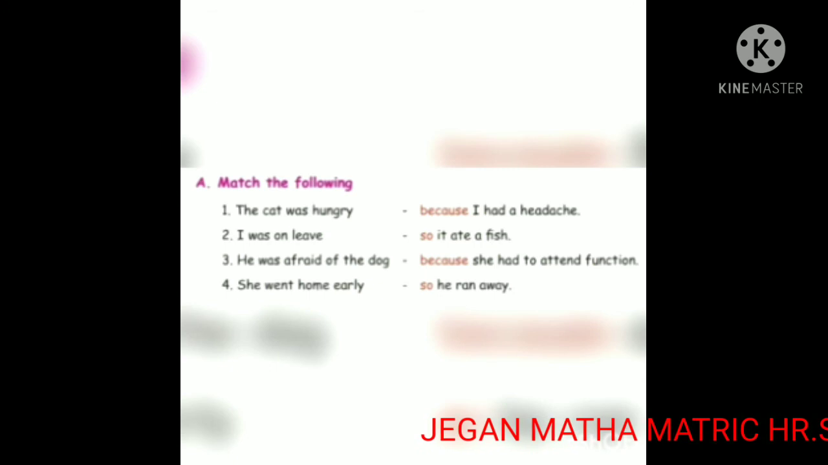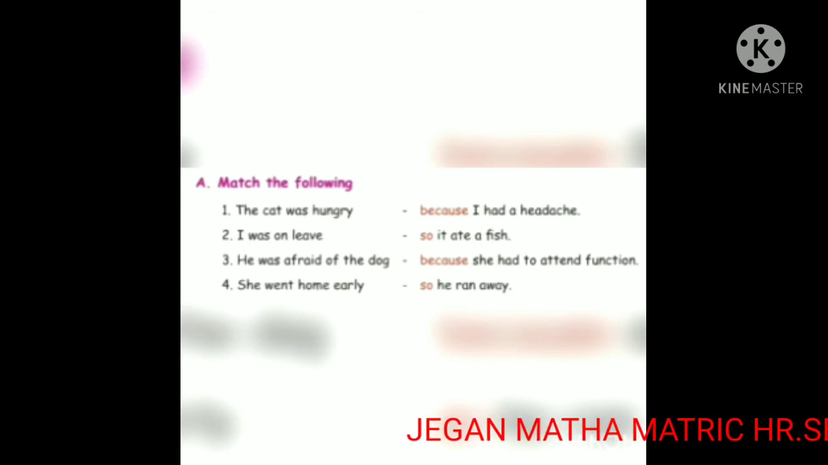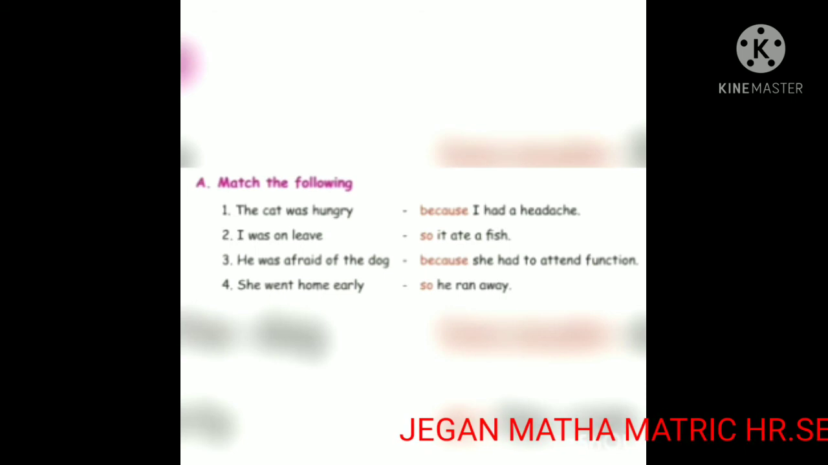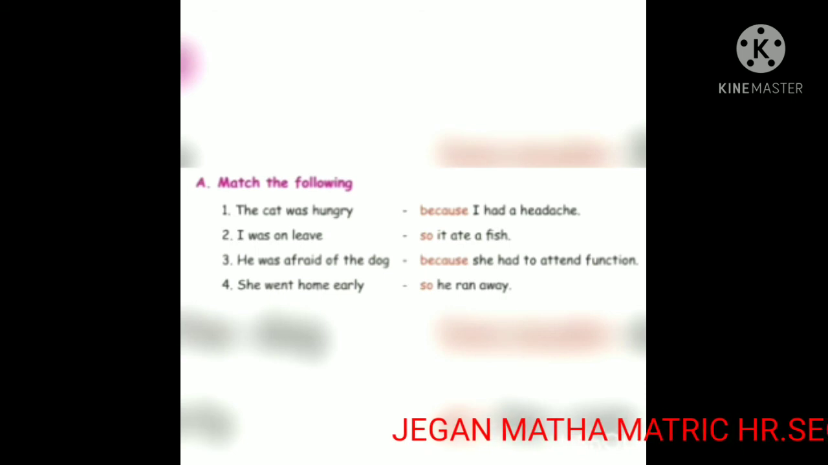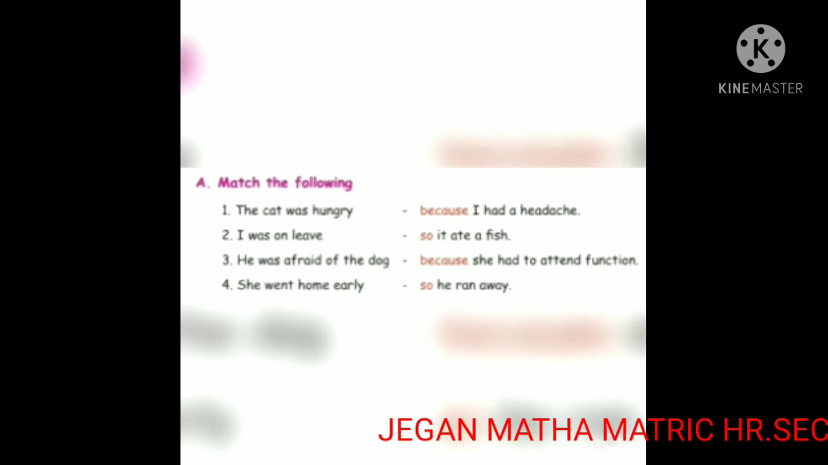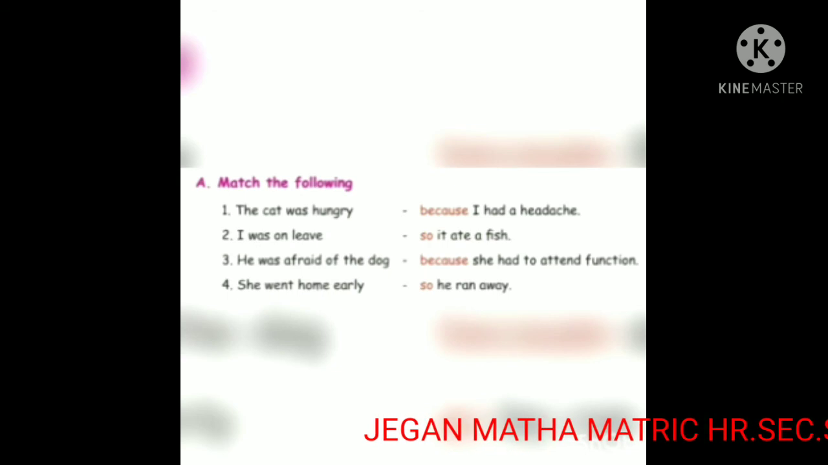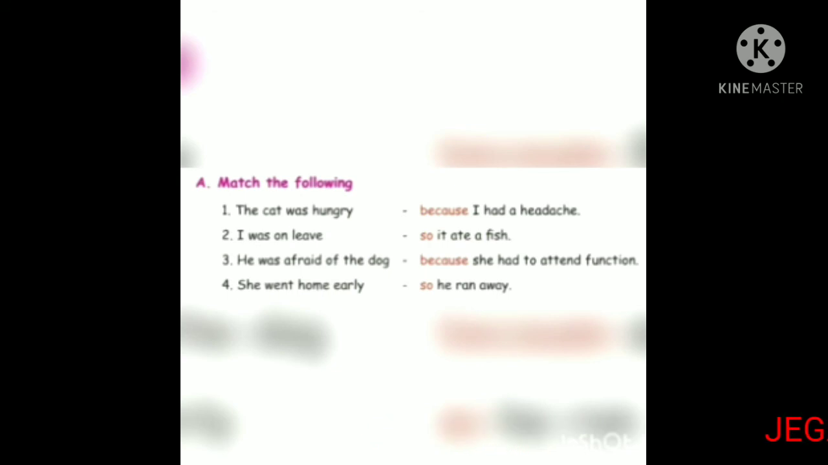The third one, children. He was afraid of the dog. So the result: so he ran away. Okay. He was afraid of the dog, so he ran away. The last one.